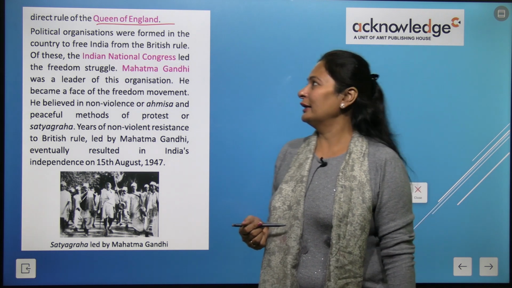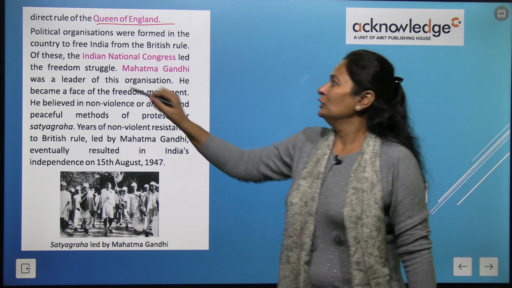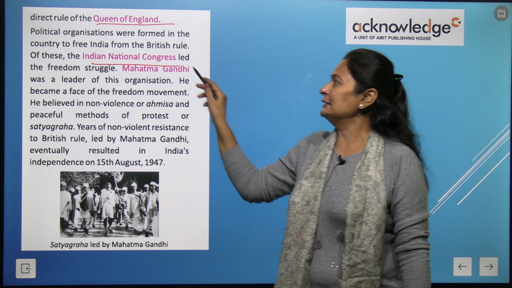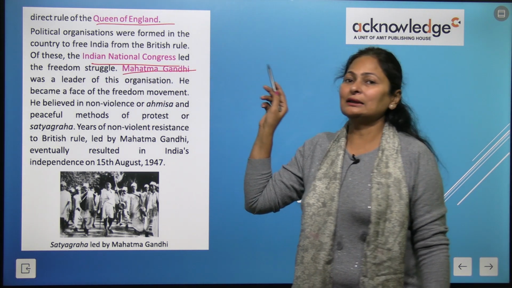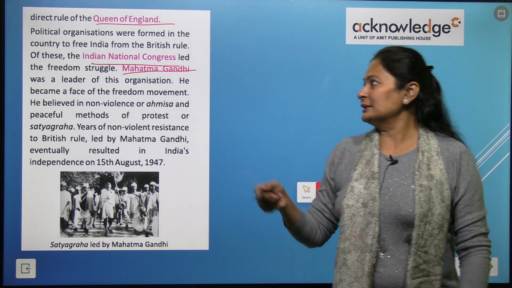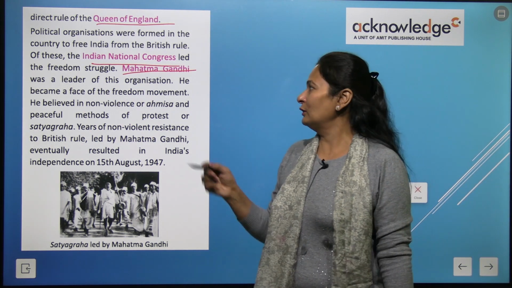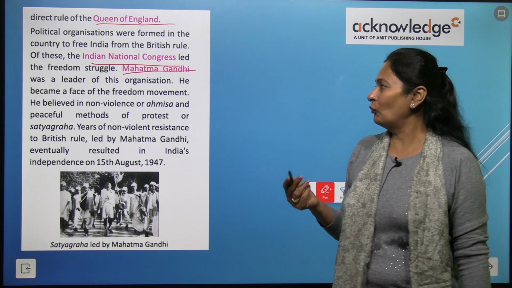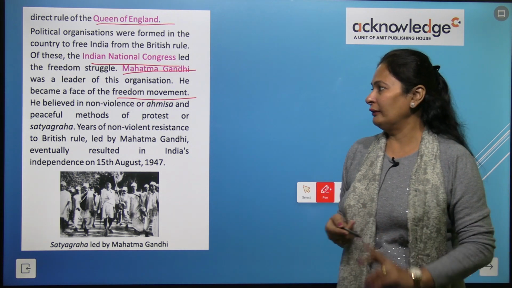Now, political organizations were formed in our country to free India. And what was the organization's name? It was the Indian National Congress that was led by Mahatma Gandhi. Mahatma Gandhi led this movement and he became the face of what? This freedom movement, Mahatma Gandhi, right?